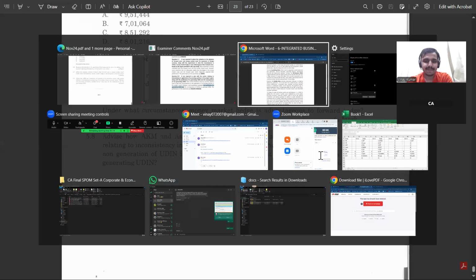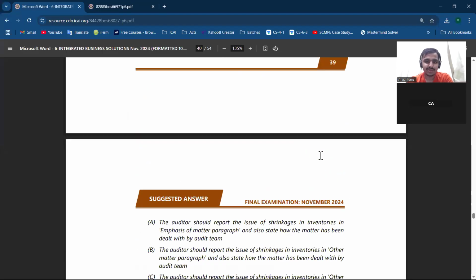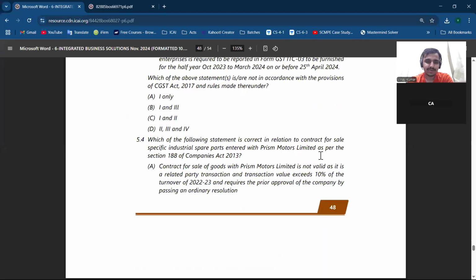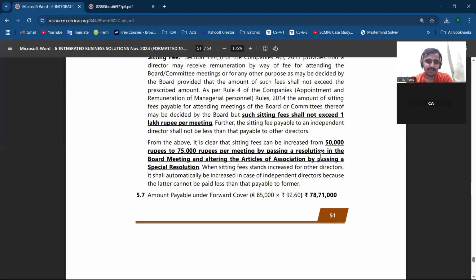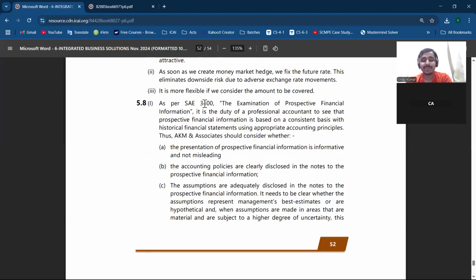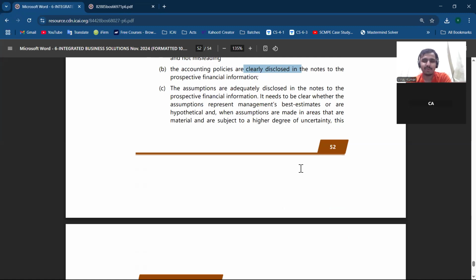Okay, I'll go to the answer of this last question. See, as per assurance report, normal reporting SA 700 will not be there. So as per SA 3400 examining perspective, it is the duty of the professional accountant to see what information is there in the historical financial information using the appropriate accounting principles. If accounting policy is not fulfilled, the accounting principles are also not fulfilled. The presentation should not be misleading. Accounting policies should be clearly disclosed. If that is not there, that is the provision from the question.